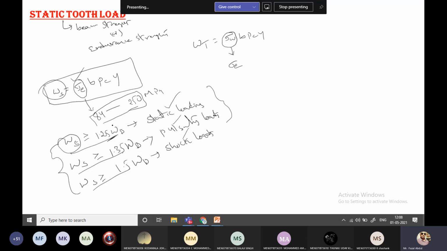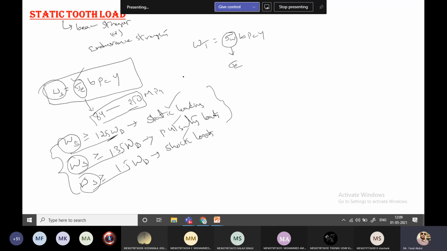Again, we have to restart from the beginning, taking into consideration all the parameters of the gear material and gear terminology, and solve again.